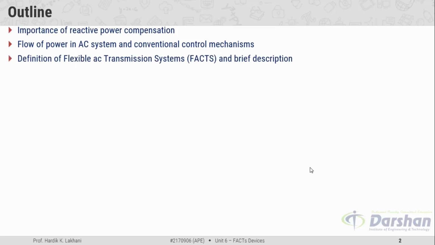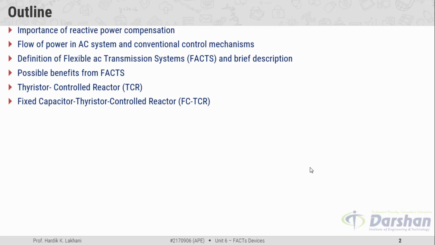After that, we will define the flexible AC transmission systems, which is known as FACTS, and we will go through the brief description about the FACTS controller. Then what are the possible benefits from these FACTS? Thereafter, we will do the classification of FACTS controllers, and one of the FACTS controllers is the thyristor controlled reactor. So we will understand the construction and working principle of this TCR. Thereafter, we will go through the working principle of FC-TCR.